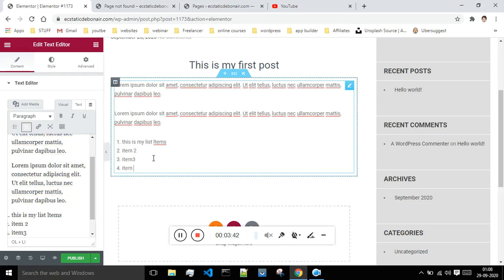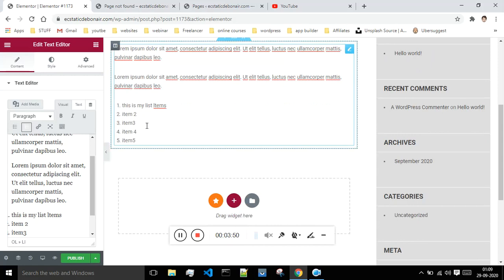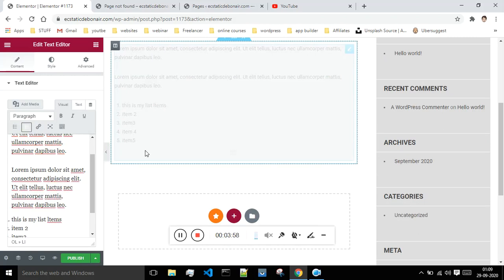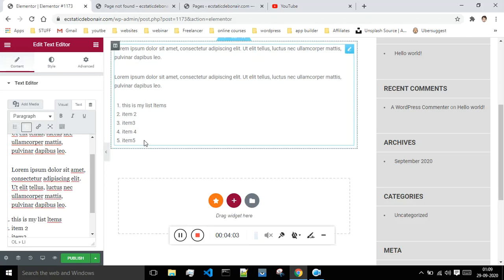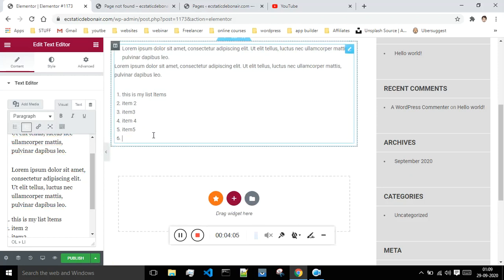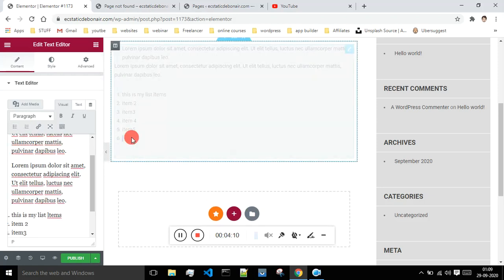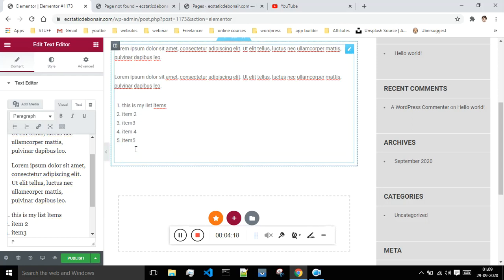Okay, I will say item 4, item 5. Okay, and this is how you can edit these bullet points. And once you're done with that, just again click on this in order to disable that option, otherwise it will just write everything in the form of points. Okay, and the next is insert link. Okay, so now if I'm just going, still that option is enabled. Okay, now that option is gone.